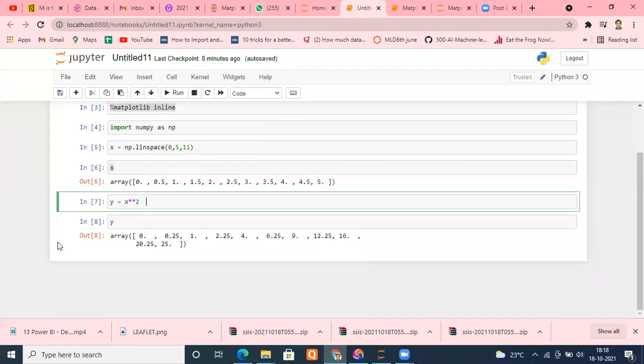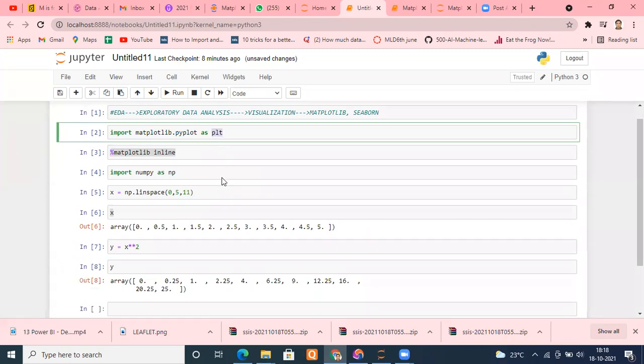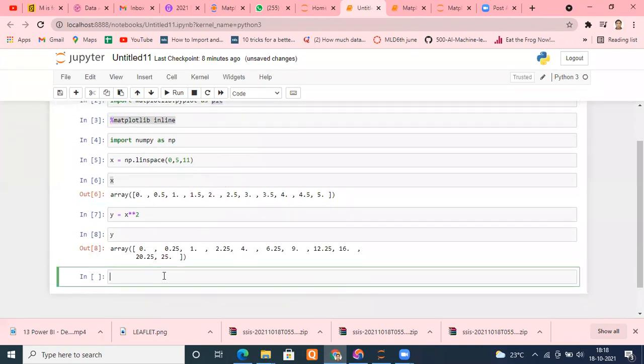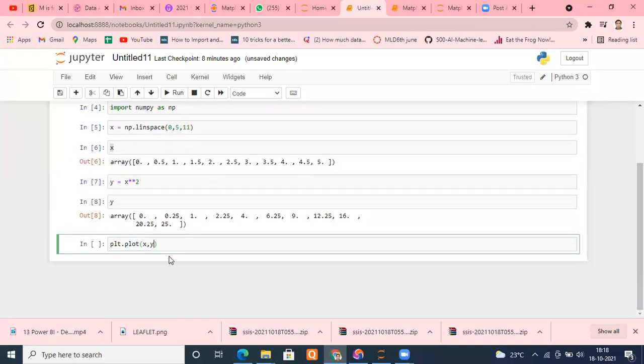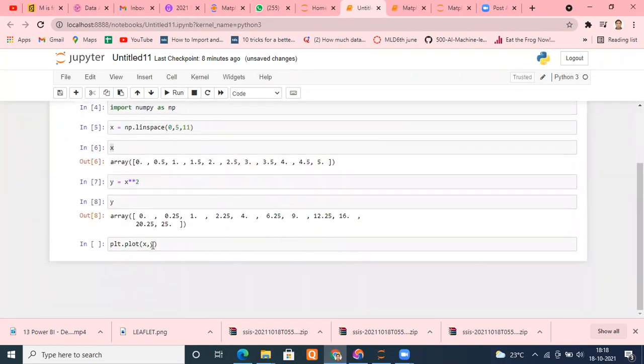So what I am going to do, see, simple thing. I've used an alias plt. So I'm typing plt.plot. See properly, it's a very simple thing. I'm typing plt.plot, which means I want to plot something. What do I want to plot? I want to plot x and y. Nothing else I wrote. I just use plt, the alias which has been created, then I mention plot, and I mention x comma y. And let me run that.